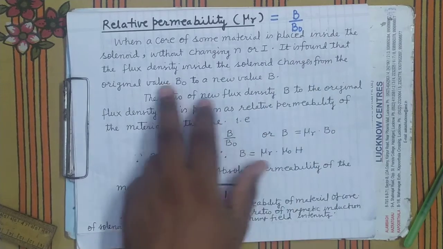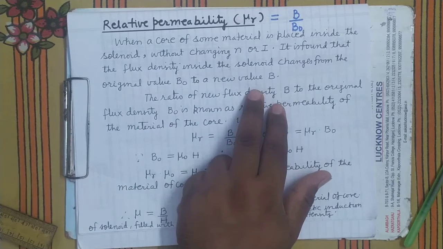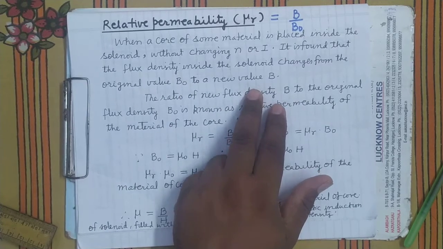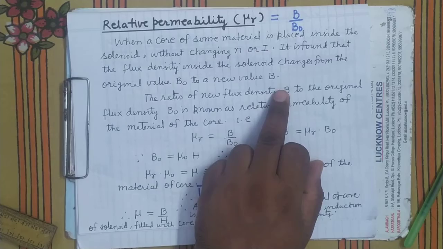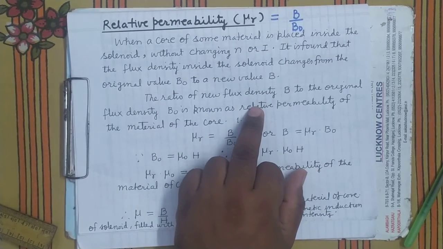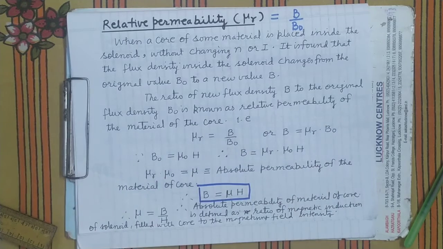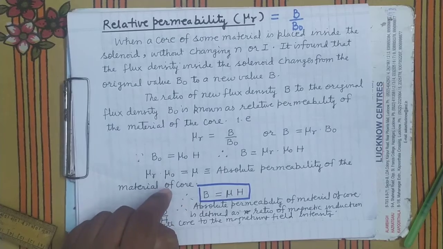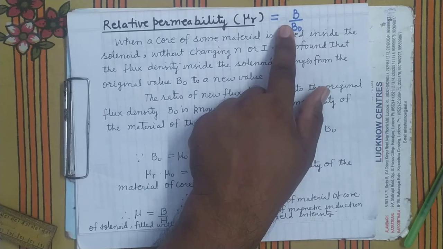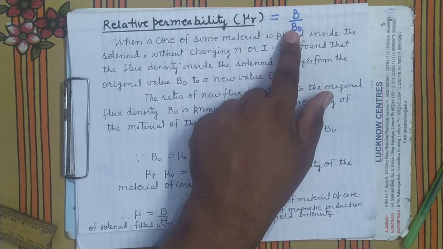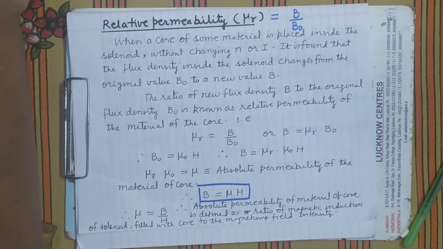Suppose it is found that the flux density inside the solenoid changes from the original value B naught to a new value B. When you fill the solenoid with some magnetic material, magnetic induction increases from B naught to B. The ratio of the new flux density B to the original flux density B naught is known as the relative permeability of the material of the core. Means, it is the ratio of the magnetic induction in the magnetic material to the magnetic induction in free space, that is air.